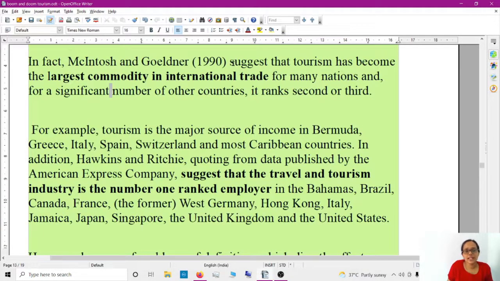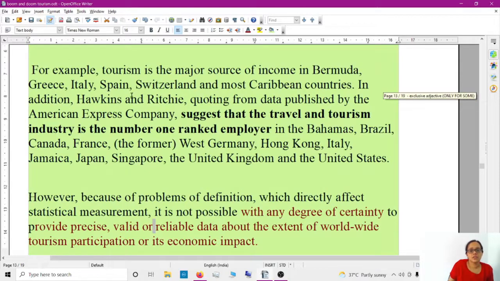In fact, it suggests that tourism has become the largest commodity item in international trade for many nations, and for a significant number of other countries it's ranked second or third. Say for many different countries, or you can say for a significant number, which is the better sentence? It's a significant number of other countries, right? So they are talking about different countries over here.